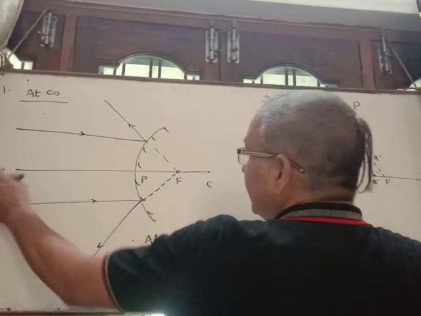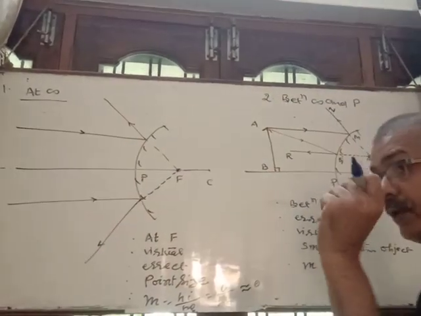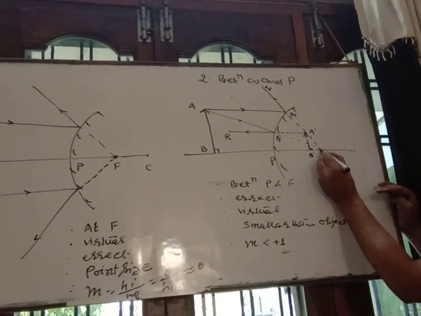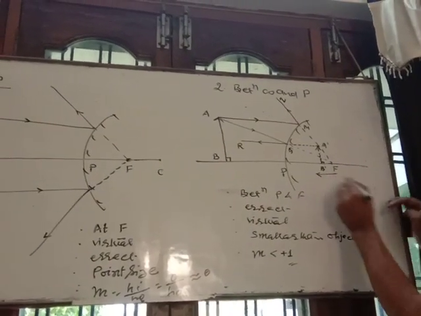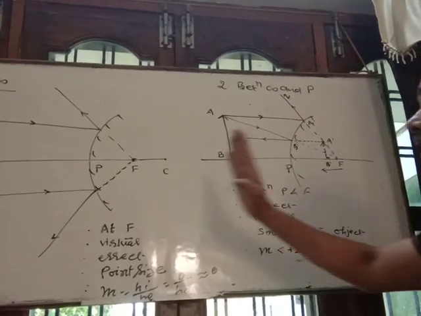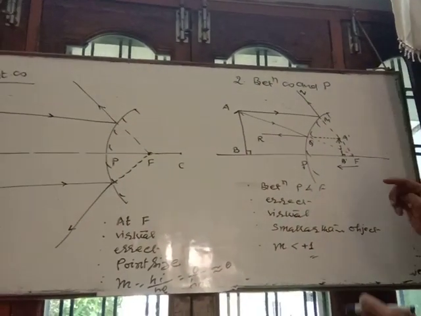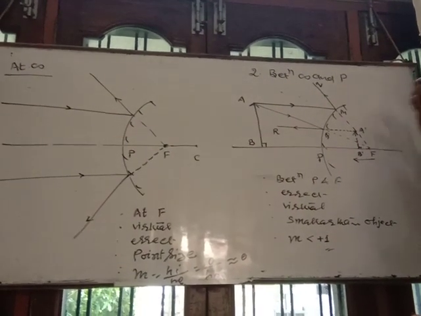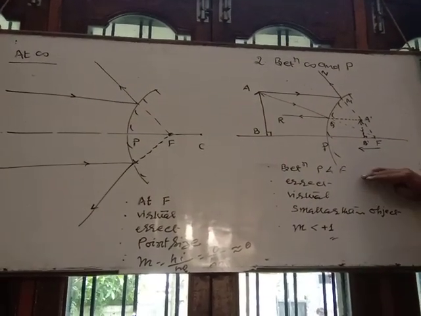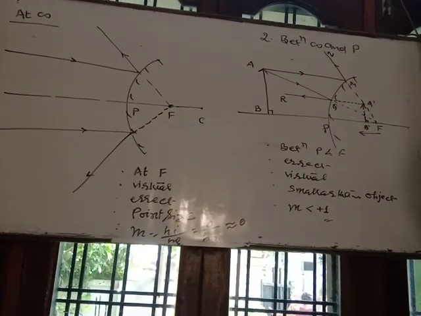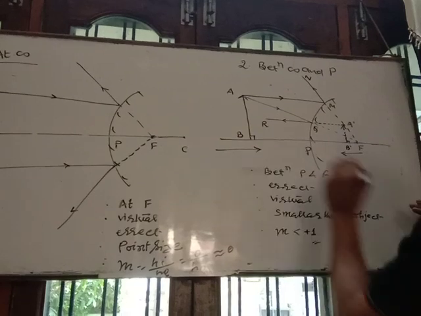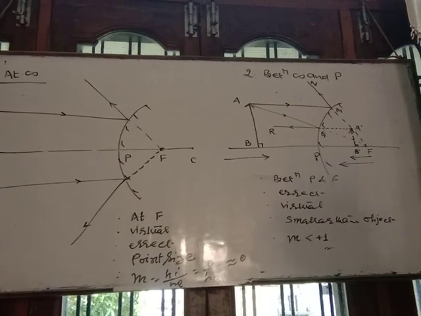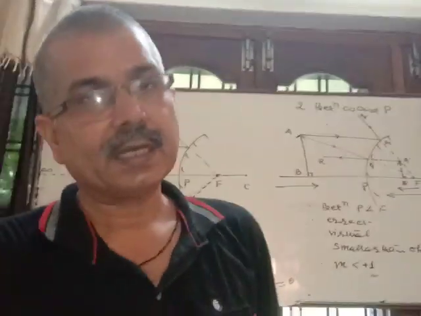When the object is at infinity, the image appears to form exactly at focus, point size. But as the object approaches the convex mirror, see here, the image starts shifting from focus to pole. But in each and every position of the object, the image lies between pole and focus, always smaller than the object, always erect, always virtual, and its magnification is always less than +1. So see here, as the object approaches the convex mirror, the image shifts from focus to pole. So it's about the image formation by convex mirror. That's it.